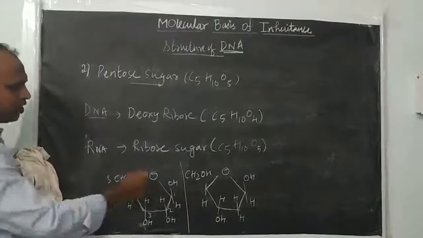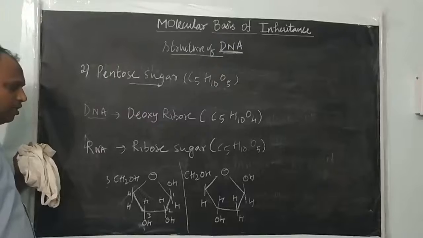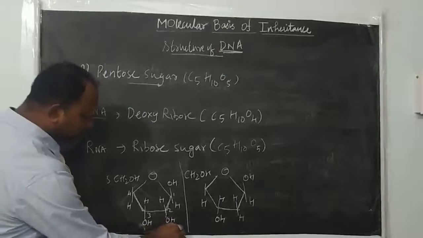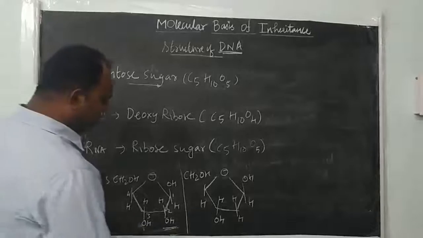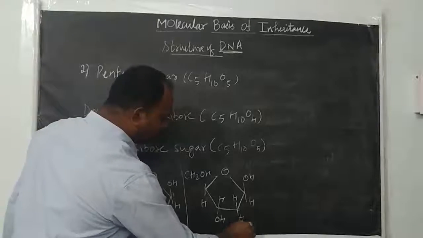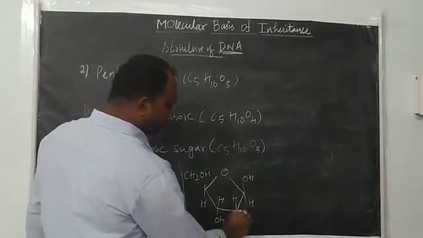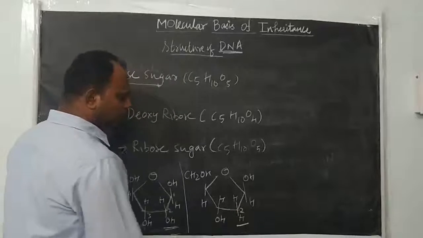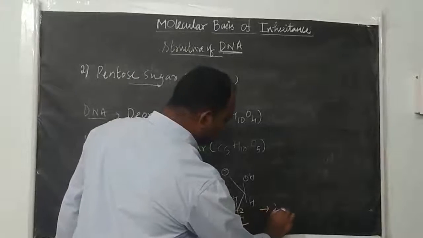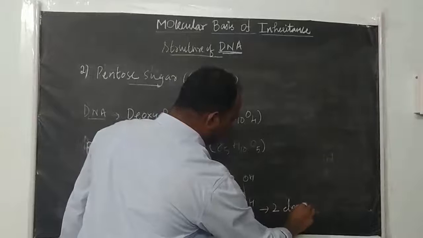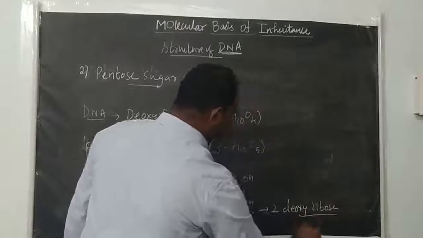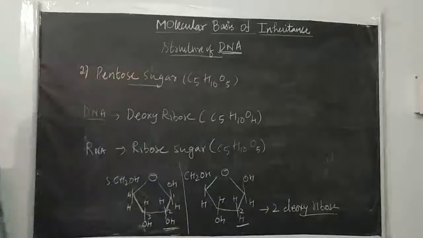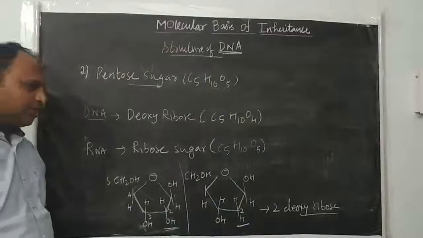You see the difference: in ribose, the second carbon contains a hydroxyl group, OH, but here there is only H. One oxygen is less. So the second position lacks one oxygen, and this sugar is also called 2-deoxyribose.